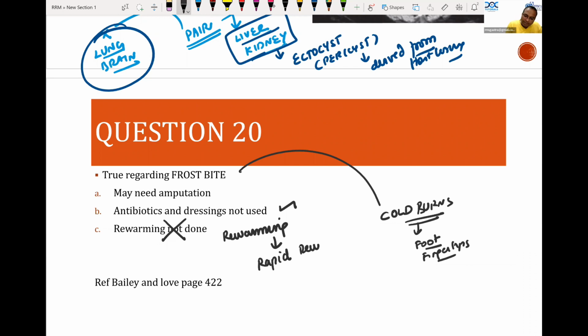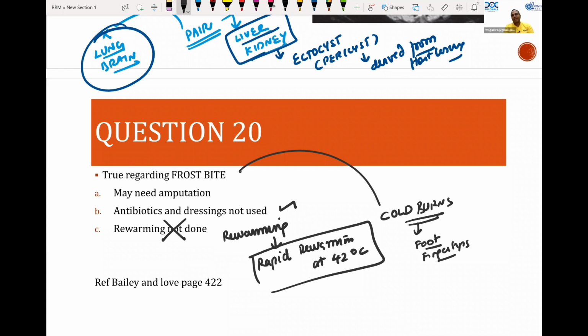Rapid rewarming at 42 degrees centigrade. Please remember this point from Bailey. This question is from Bailey. So these examiners have covered questions from Bailey, Sabiston, Swartz, self-practice, ward rounds questions, everything they have made in this paper. It is a very good paper to read, not to write.